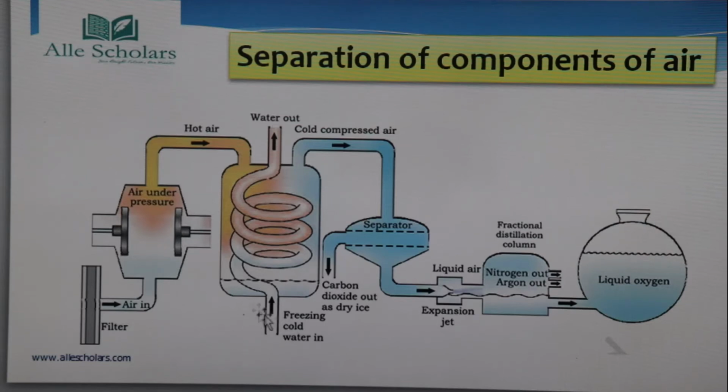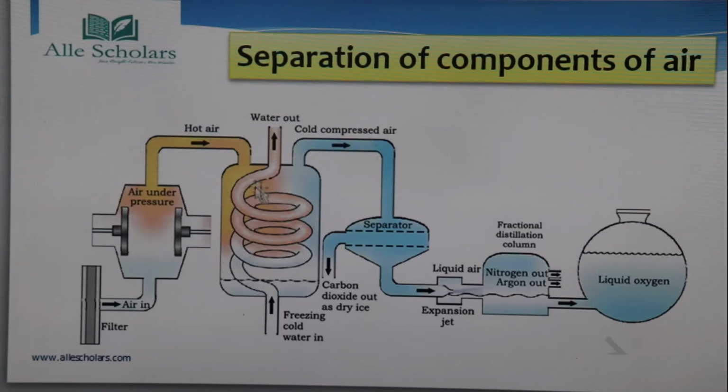Okay. When this cold water comes in contact with this hot air, this hot water is now going to be out, and the hot air, being in contact with this cold water, loses its heat, and now this cold air is going to be passed from this pipe. So remember one thing, that air is now cold, it's not hot anymore, but it is still compressed.